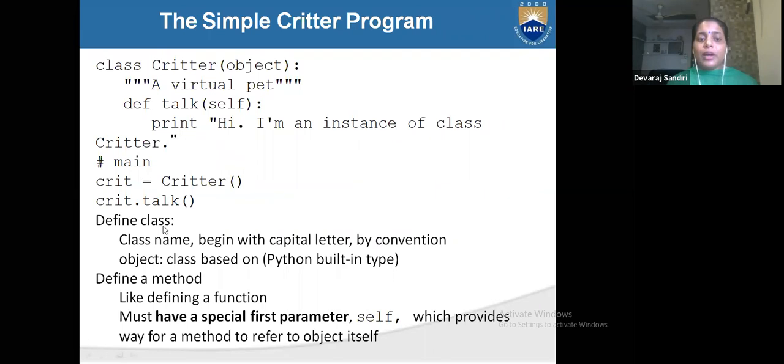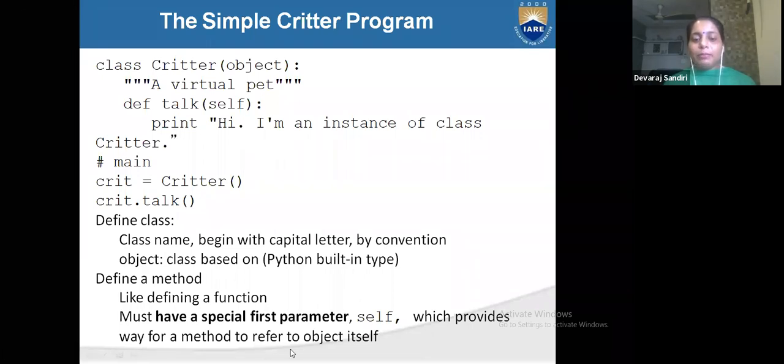See how to define a class. The class name begins with a capital letter, and by convention the class is based on the built-in object type in Python. And to define a method, you define a function that must have a special first parameter, self.